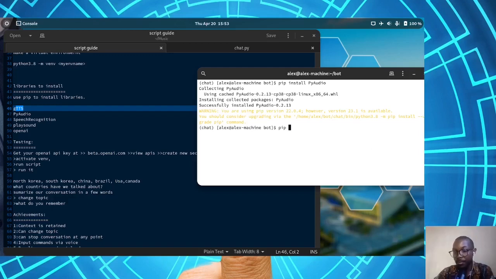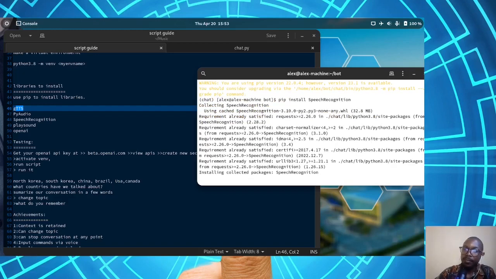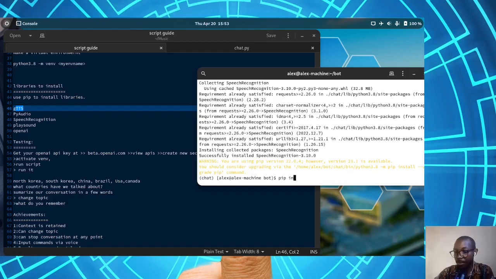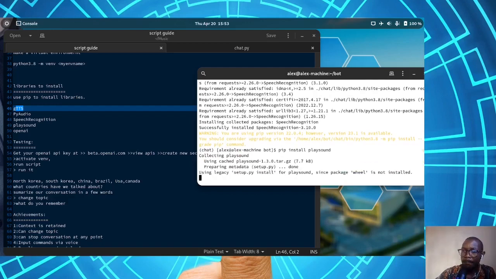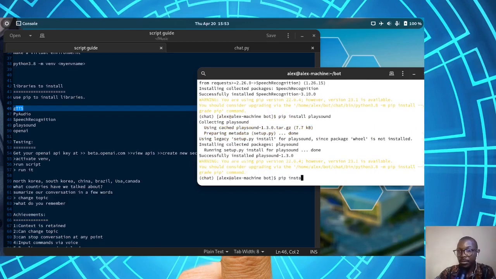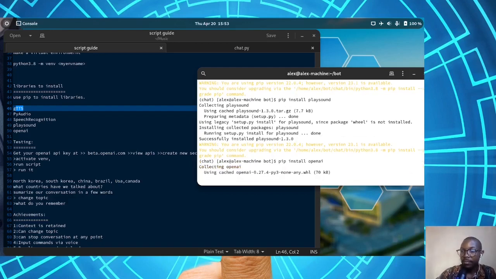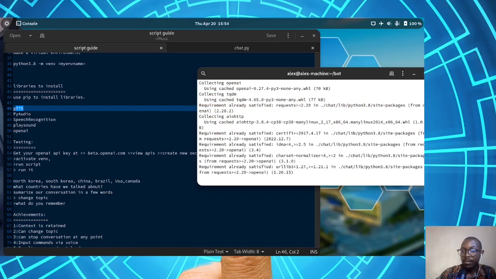Then pip install speech recognition. Then pip install playsound, in small caps, yeah, great. Then pip install openai. Already satisfied.